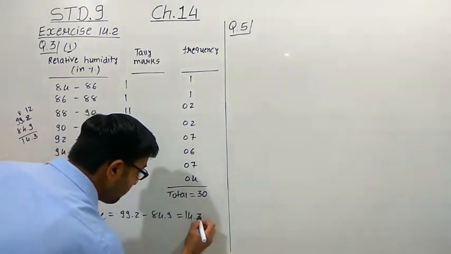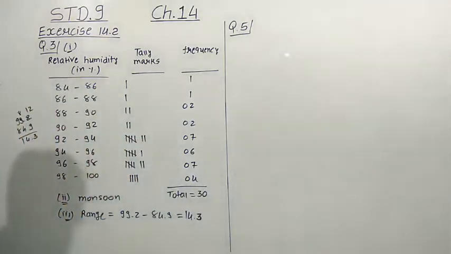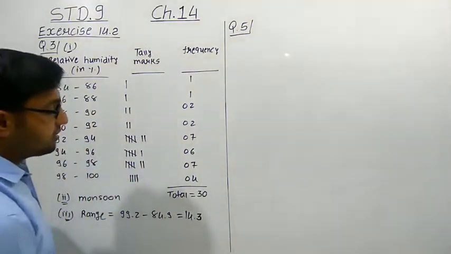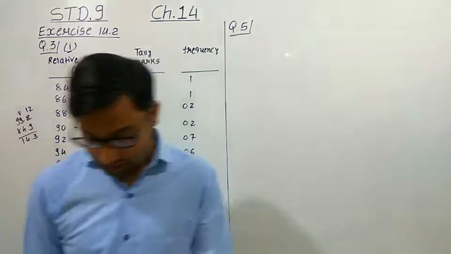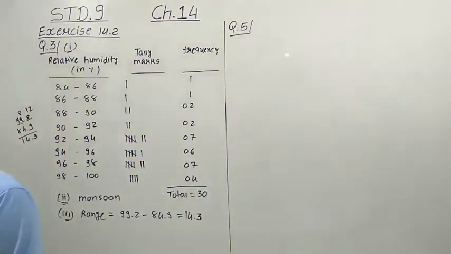14.3. This is the range of the data, right? Range of the data means maximum value minus minimum value. Okay, so this is how we can solve this question. Now let us see at the same time question number 5.